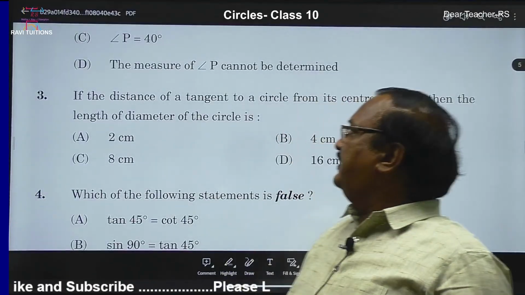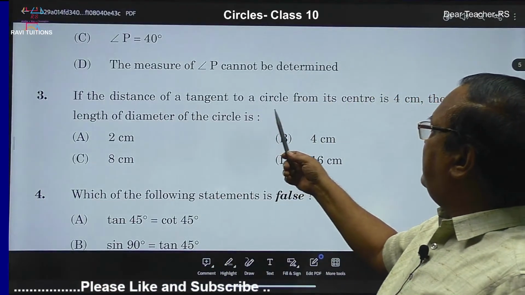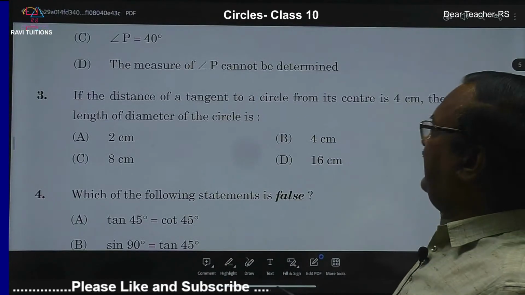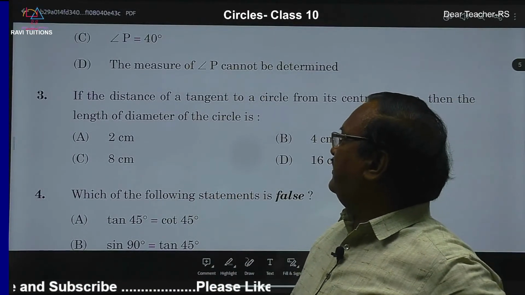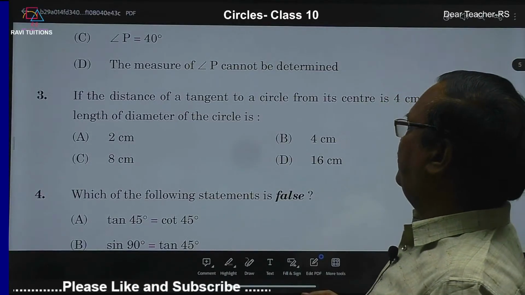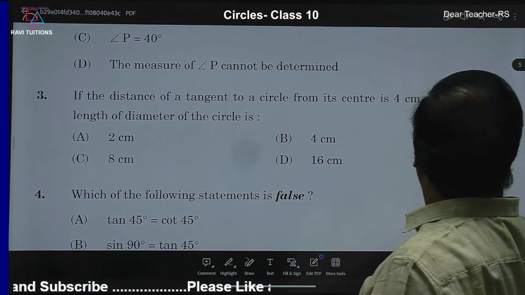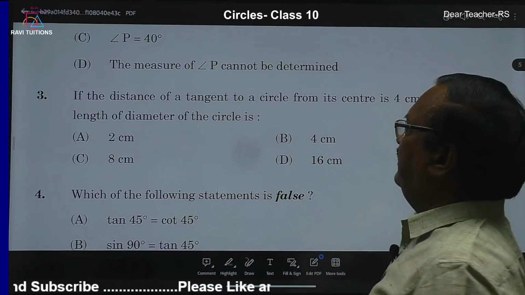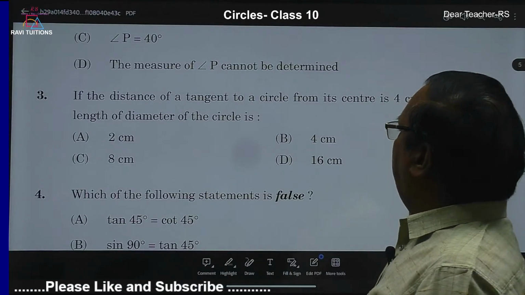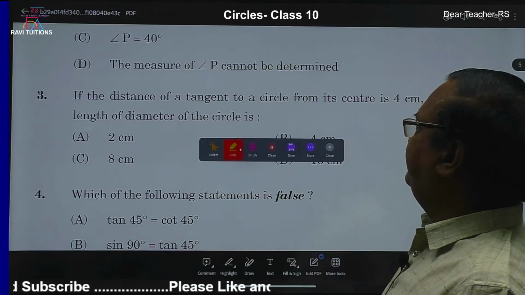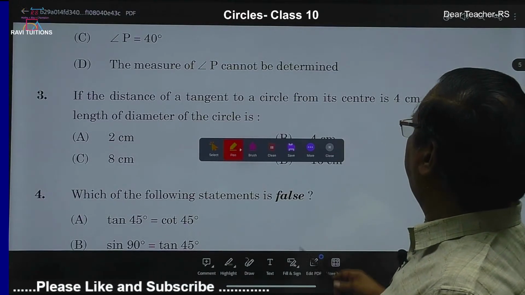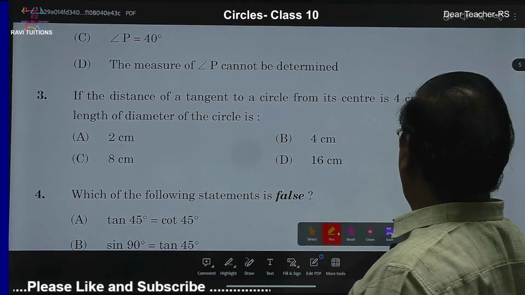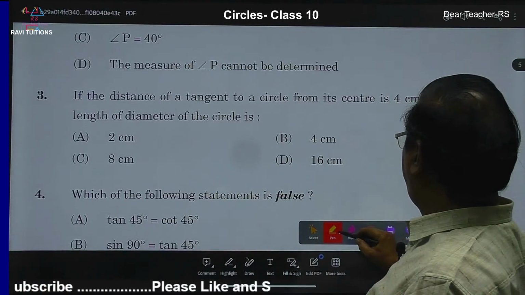If the distance of a tangent to a circle from its center is 4 centimeters, then the length of the diameter is dash. Let me draw and explain. It is a very easy question, but you have to understand this.